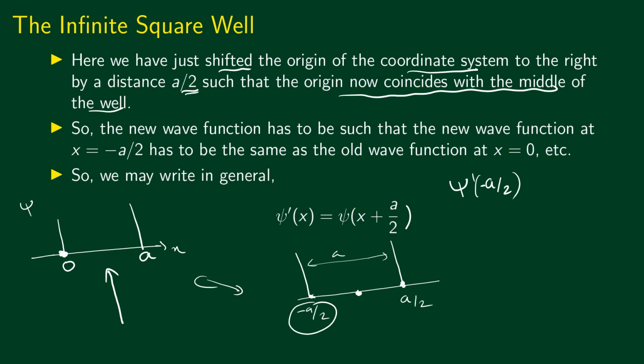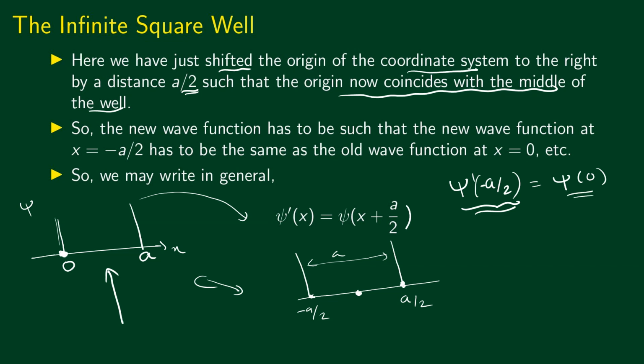Now the same physical situation appears here, only that the wall is now at x equal to minus a by 2. This is just a coordinate, and the physics does not change by changing the coordinate. So the new wave function at minus a by 2 has to be equal to the old wave function at x equal to 0.